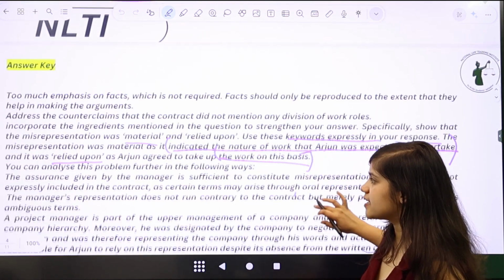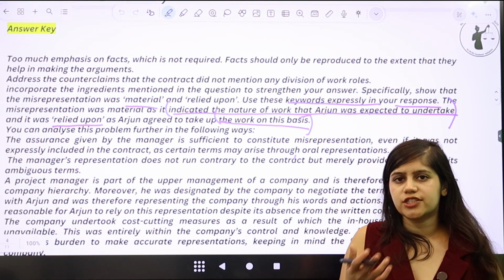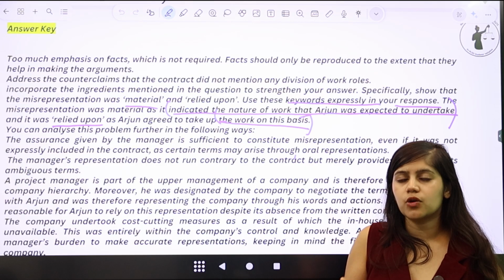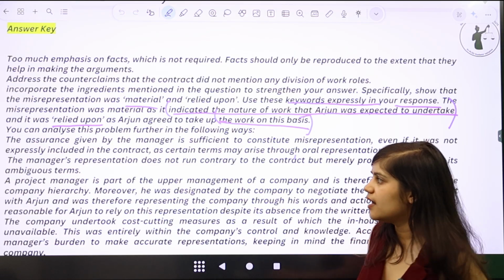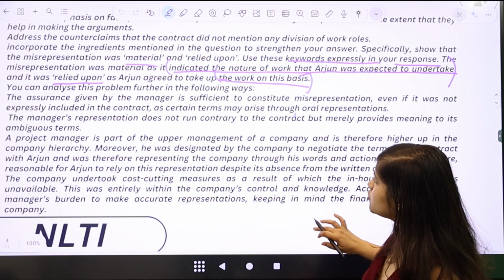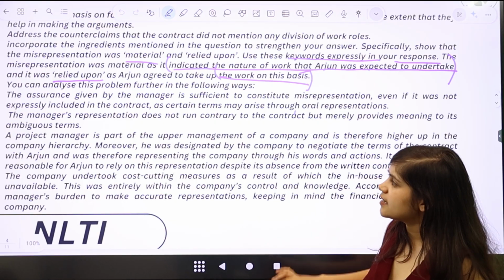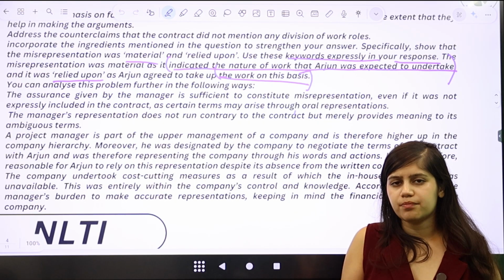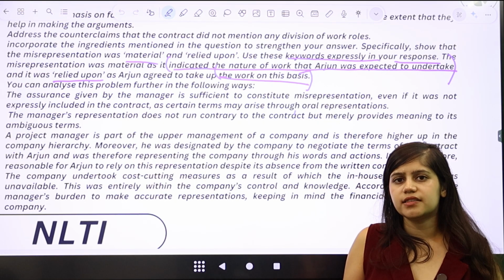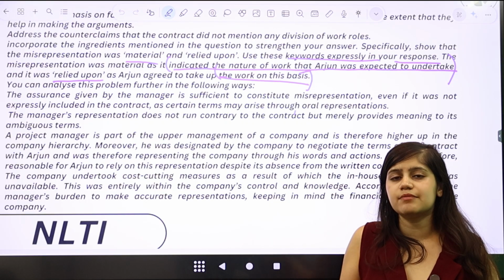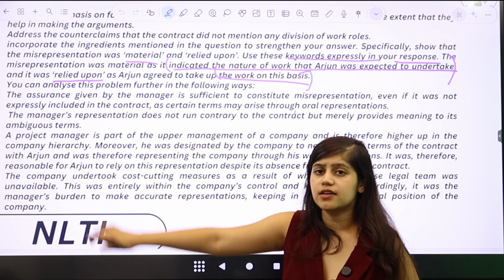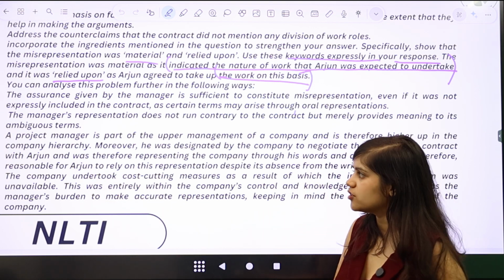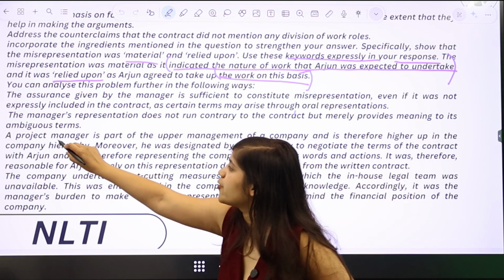You can go ahead and say that sure, the contract does not mention any division of work, which means that there is some leeway into how you can interpret that contract in the first place, right? And how you can do that? You can do that by saying that just because the contract does not mention a division of work does not mean that Arjun is required to do all the work, simply because of the fact that an assurance exists from the project manager, right?